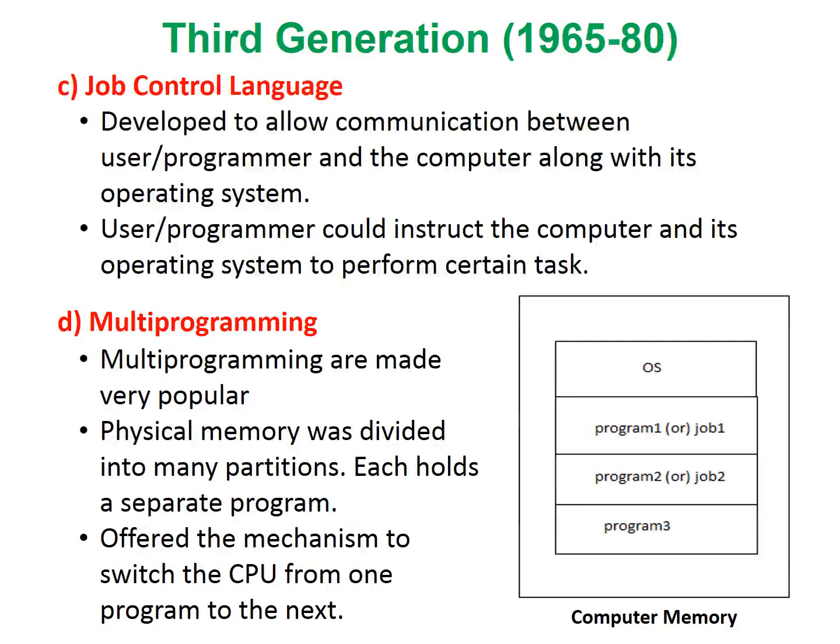The next feature is multiprogramming. Though the operating systems mainly supported batch processing, multiprogramming became popular in this generation. From the given diagram, you can understand that in multiprogramming, the physical memory was divided into many partitions and each was holding a separate program.